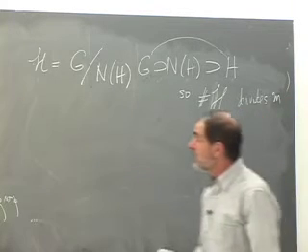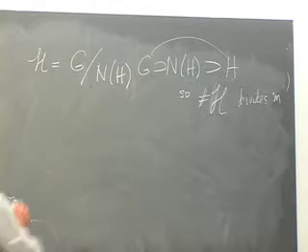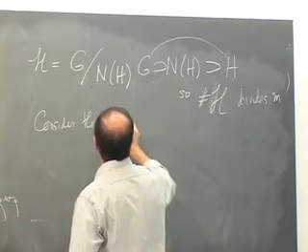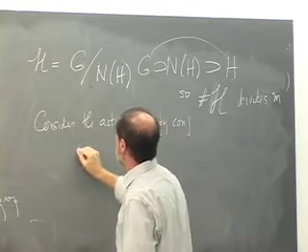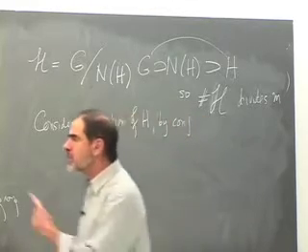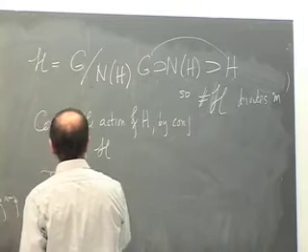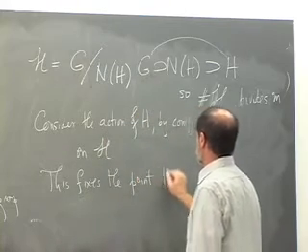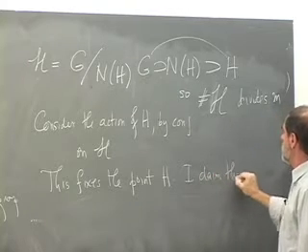The second part is we consider the action of H by conjugation on the set of Sylows. Now G permutes them transitively, but H doesn't. For example, H conjugates itself into itself, so this fixes H. And I claim this is the unique fixed point.